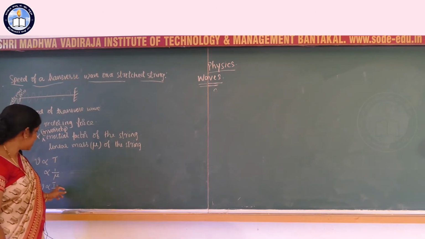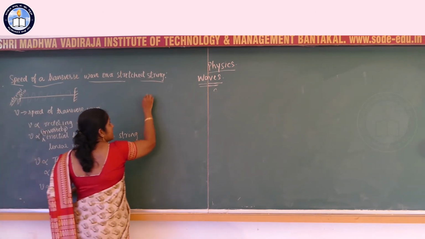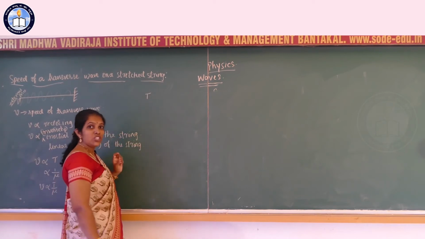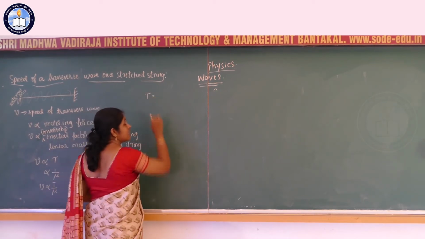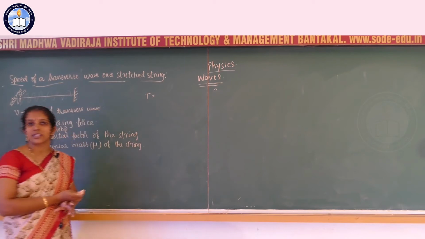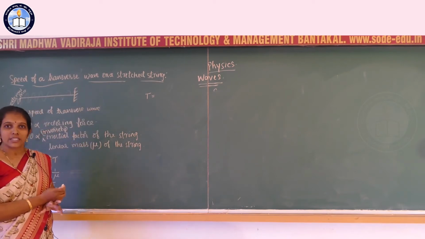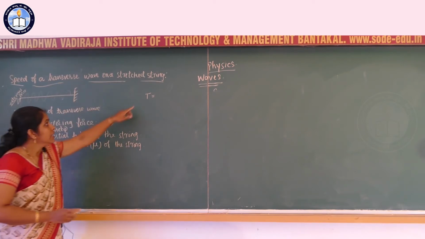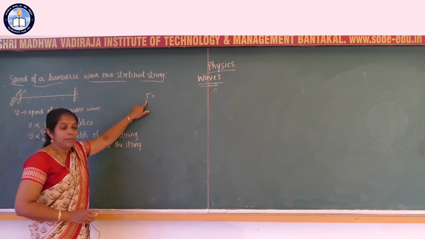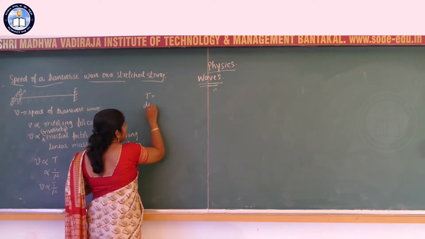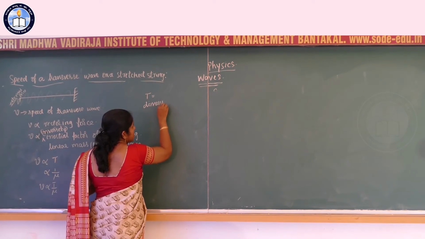Here T is in the numerator, T is tension in the string. Tension is nothing but the restoring force developed in the string due to applied external force. Tension is force. We use dimensional analysis.